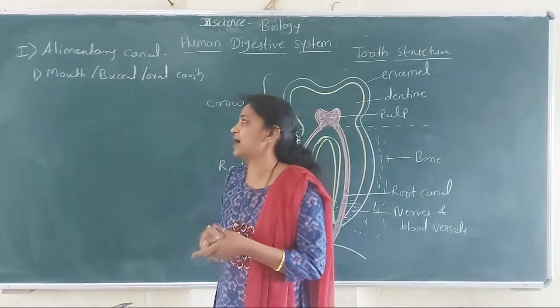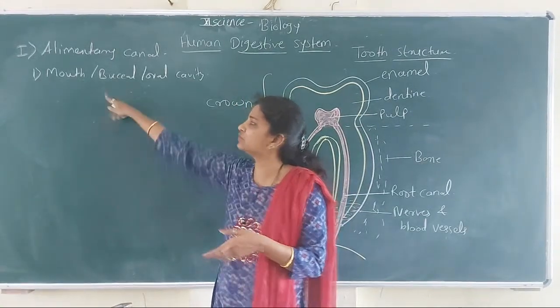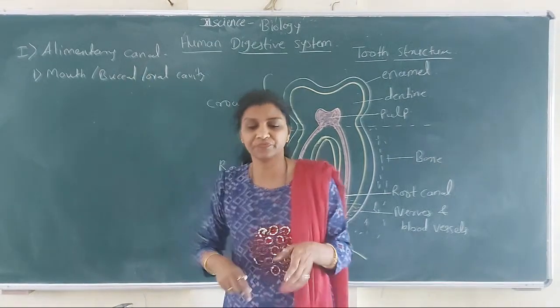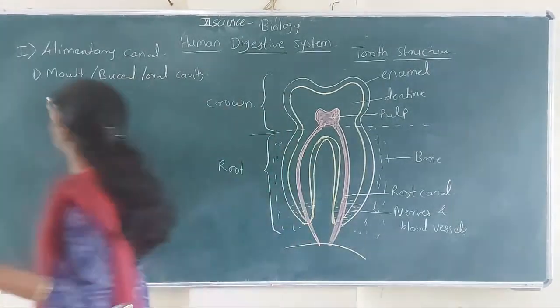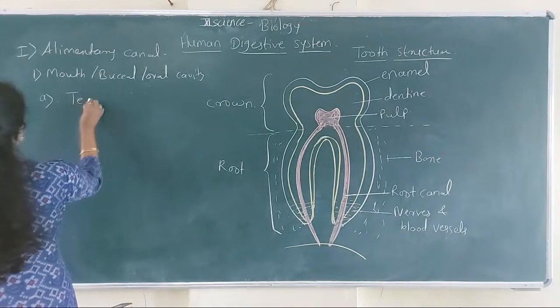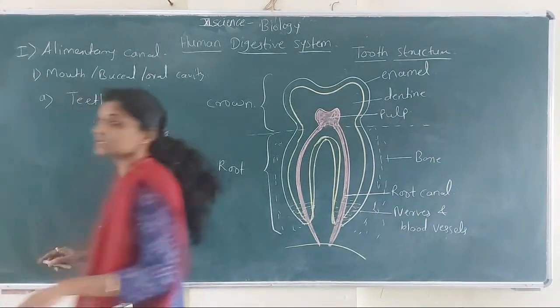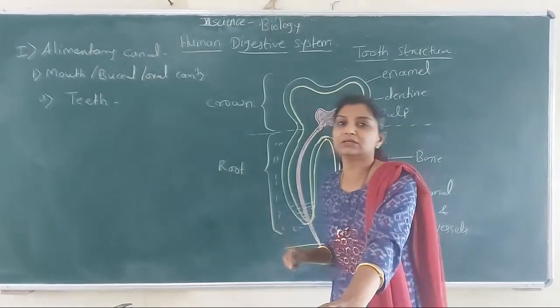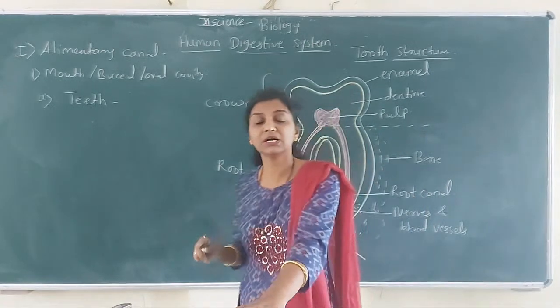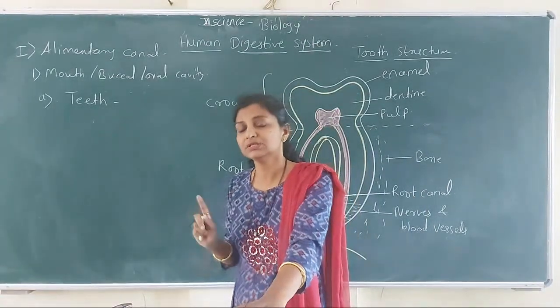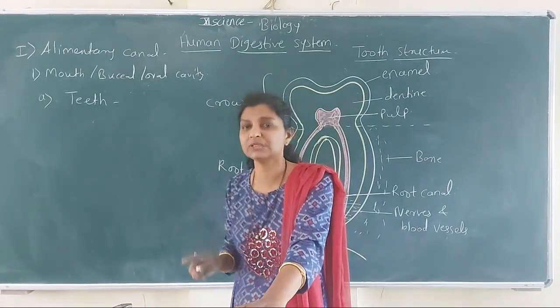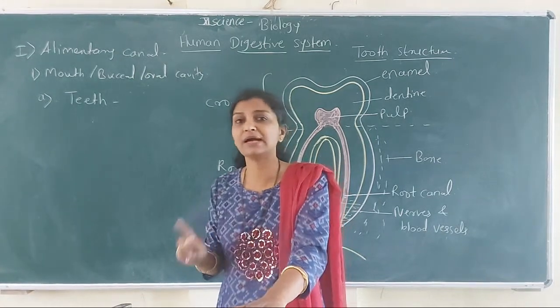So the first part present in the mouth cavity or buccal cavity is the teeth. In a human adult there are about 32 teeth. 32 teeth are present in an adult.